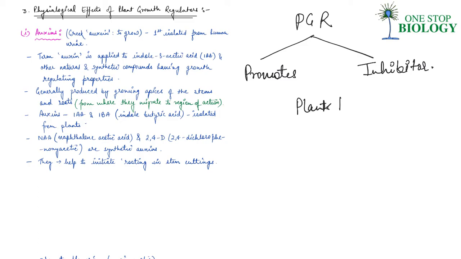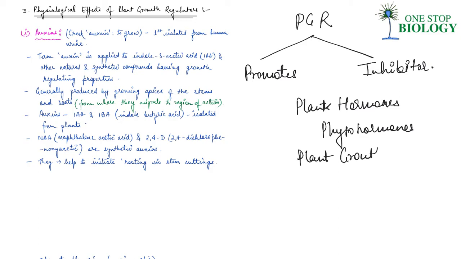So plant hormones or phytohormones, it's one and the same thing. Basically, these are plant growth regulators itself, and what we understood is that they are intercellular factors, and that is why they are known as plant growth substances as well.